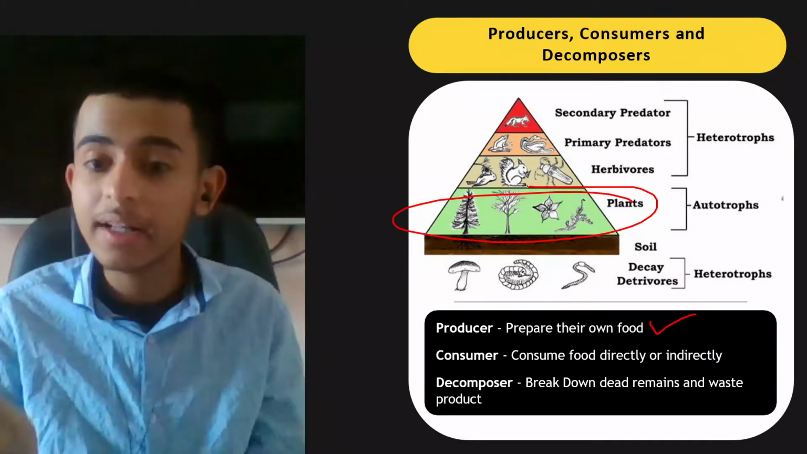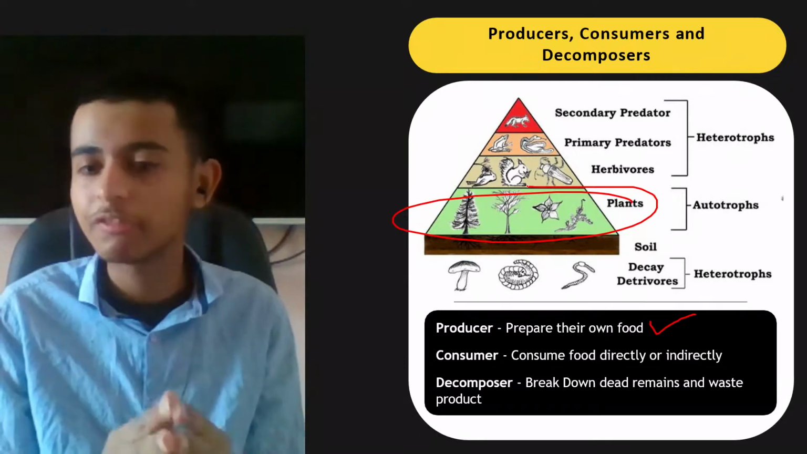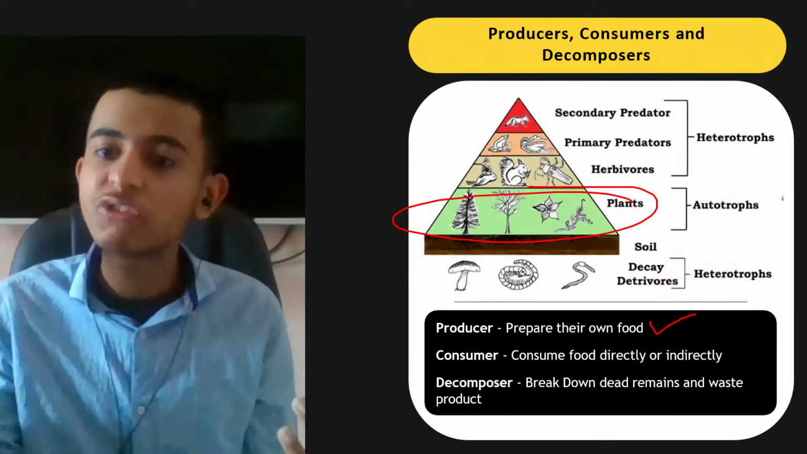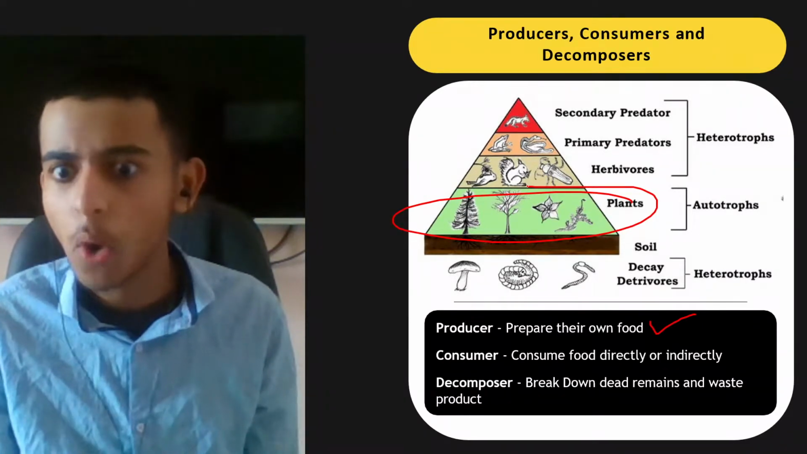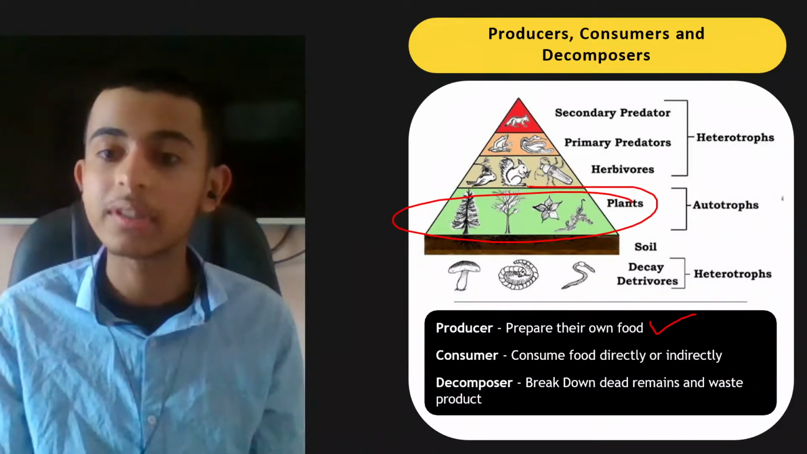And decomposers, what are decomposers? They break down dead remains and waste products. So basically, if I have something dead, let's say a human being has been dead, and if you bury him inside the soil, after a few days you will find the skeleton. What happened to that human being? It has been decomposed by the decomposers, right?